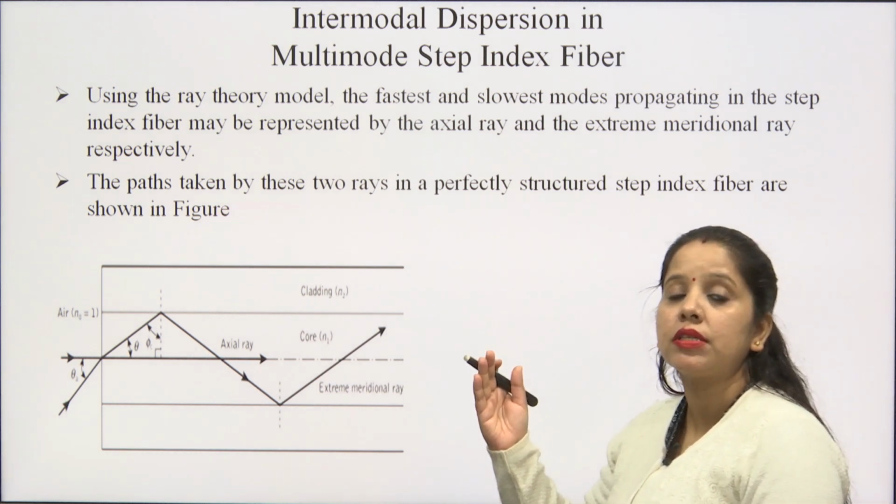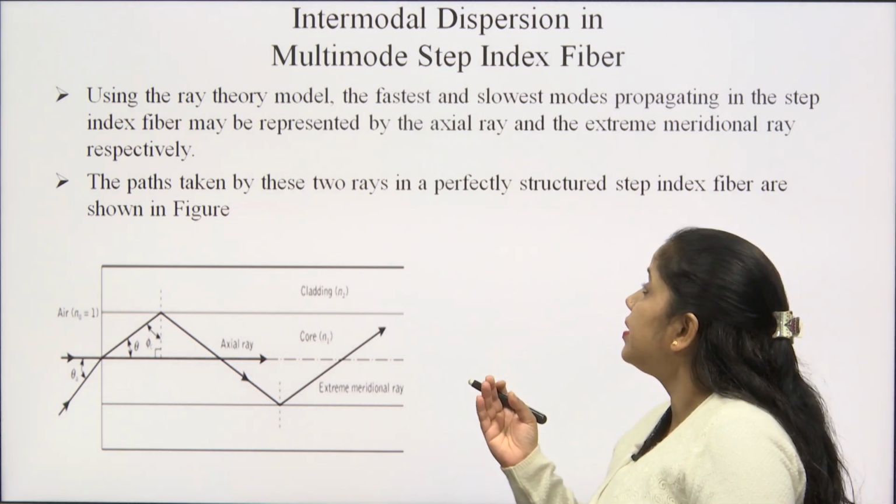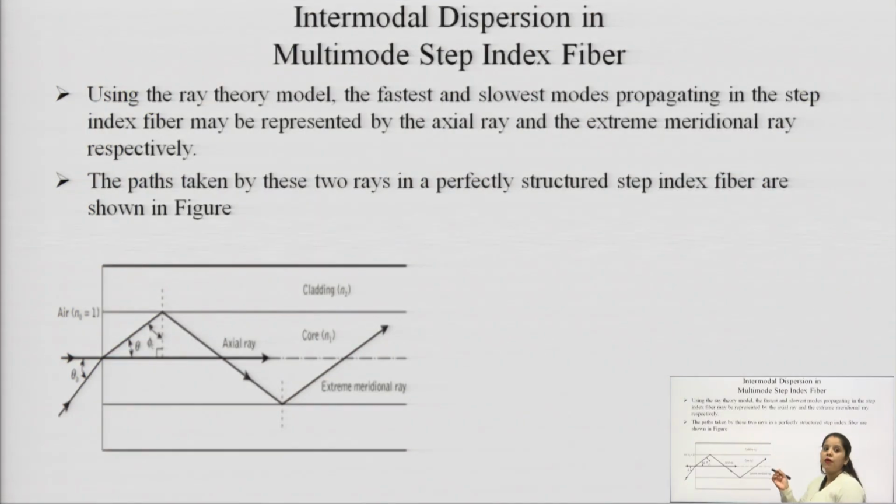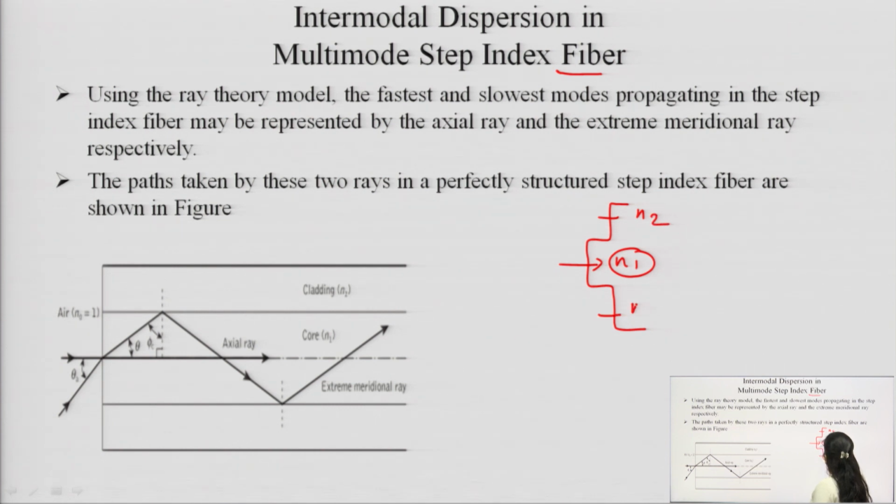Before going through the process of intermodal dispersion in the multimode step index fiber, first have a look at what the step index fiber is. Just as a recap of your previous lecture, a step index fiber is that type of fiber in which the refractive index of the core remains constant throughout the dimension of the core, and also the refractive index of the cladding remains constant throughout the dimension of the cladding.